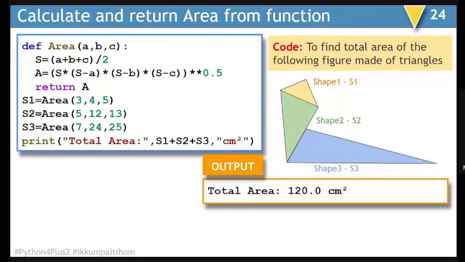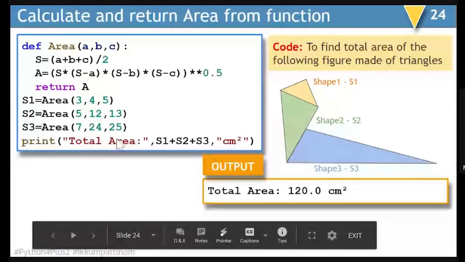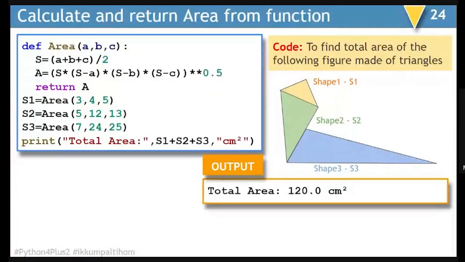In that example, we were displaying the area within the function, and this time, we are making use of a return statement. Now, what is the advantage? The children immediately ask you, what is the advantage of returning the result instead of printing the result within the function? So this is the advantage you can show, that in this case our aim is different.